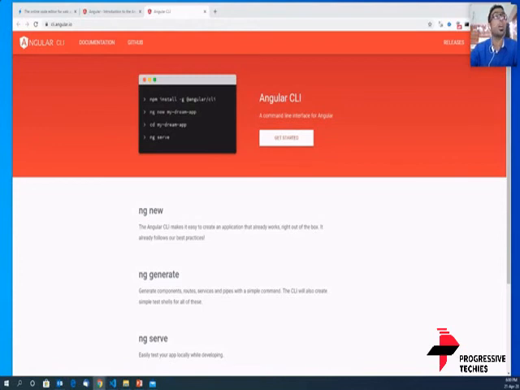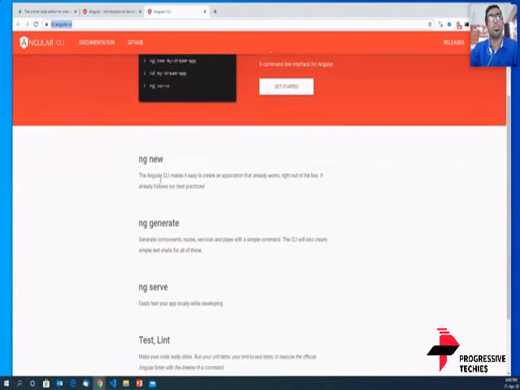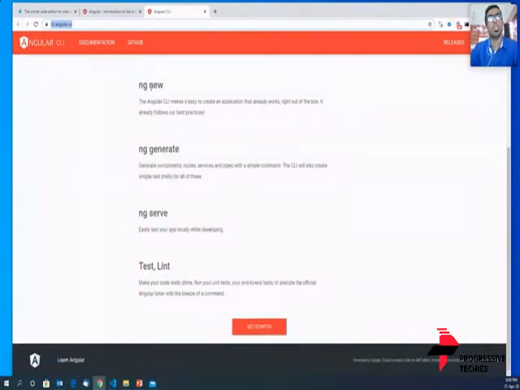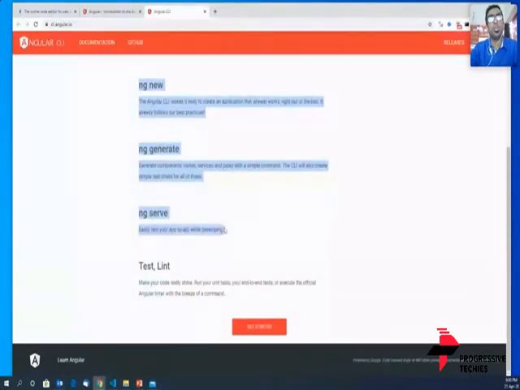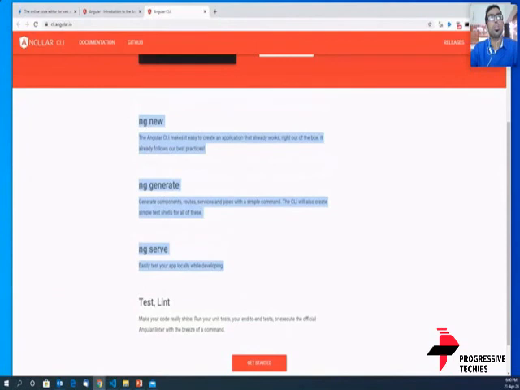Okay, so I am going to give you a link here, the link to the CLI. Now, this is an Angular page developed by the Angular team. They've given 4 basic commands that you can use, and these 3 commands are the ones which we would be using again and again. So if you can remember just 3 of these commands, you can start off with your Angular application.